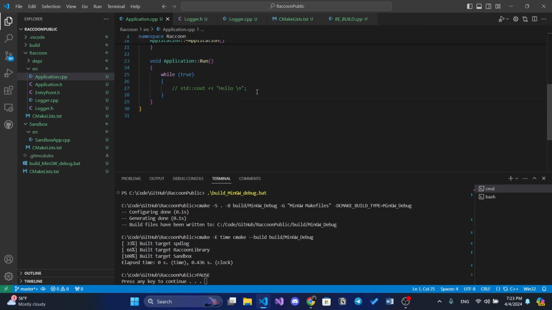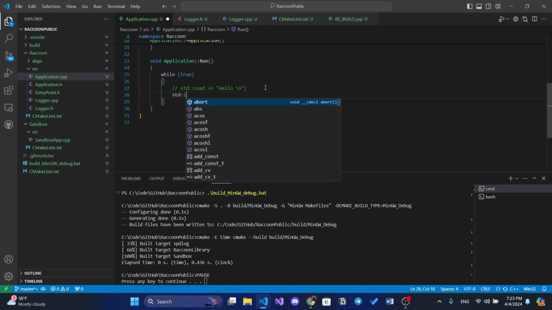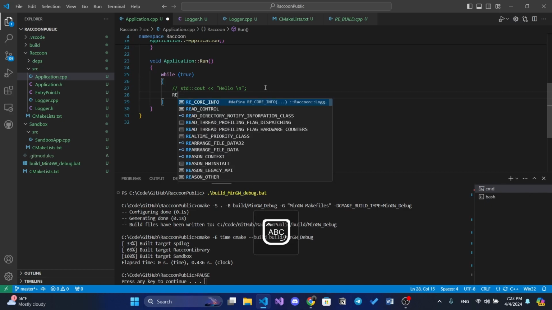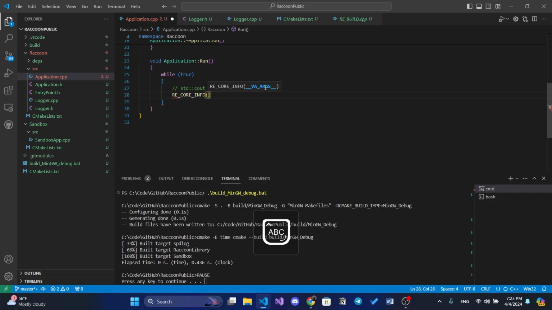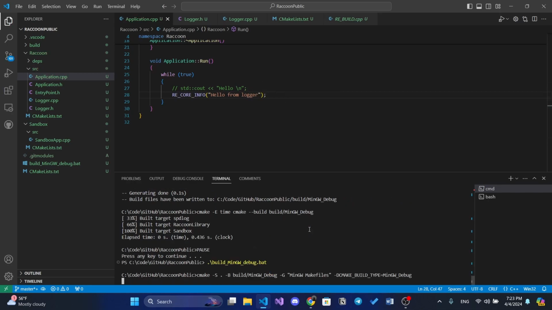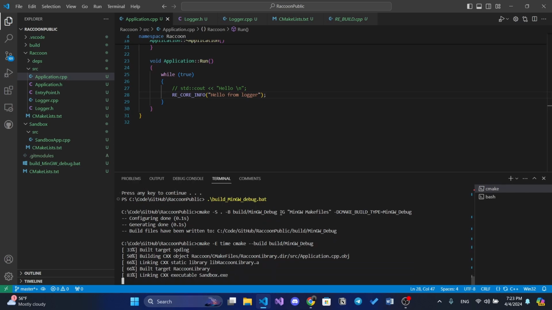So here we can just trace some logs. Core info and just hello from logger, yeah, and semicolon at the end. Let's just build this.